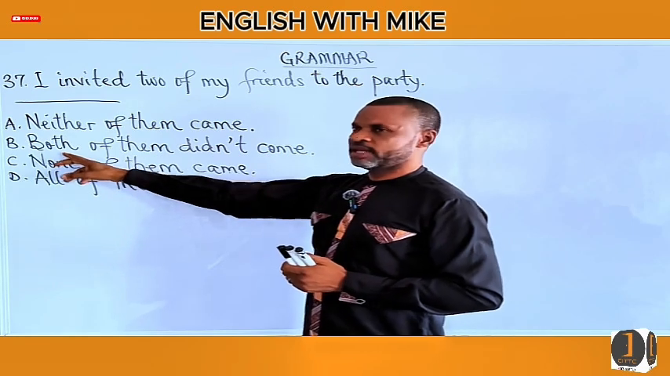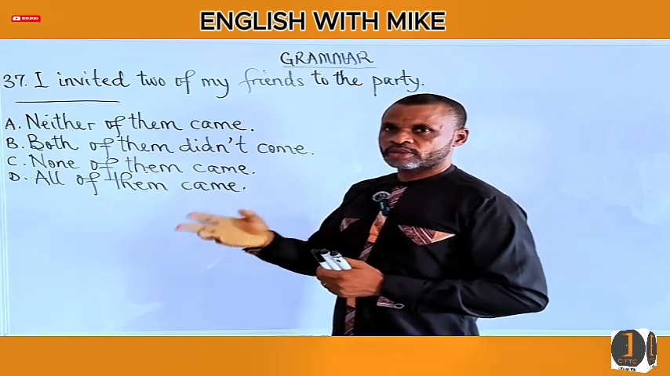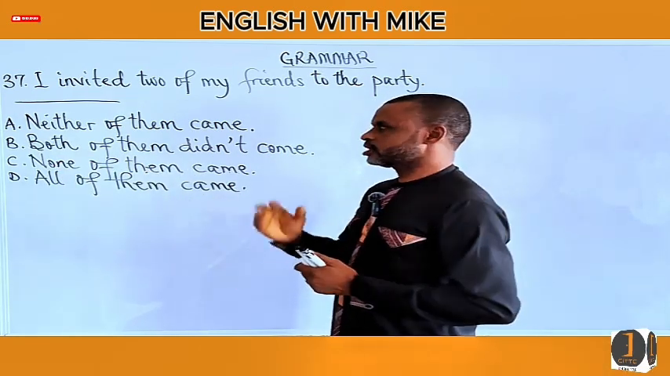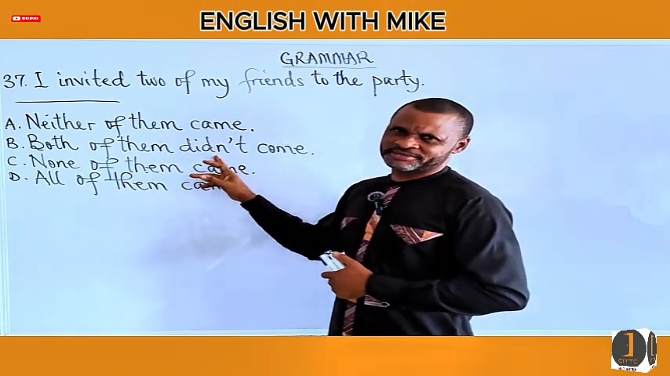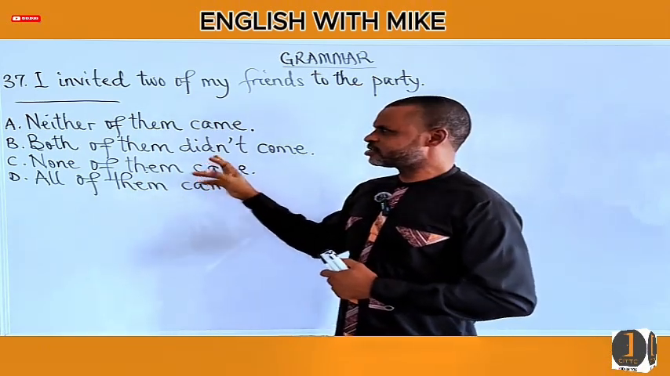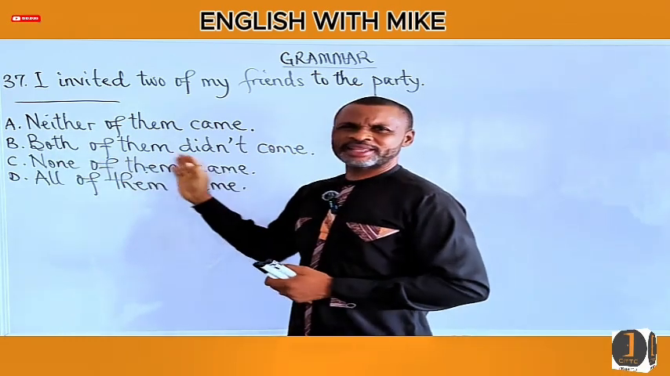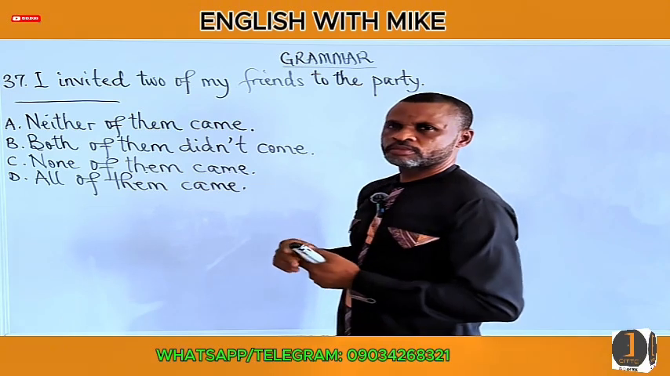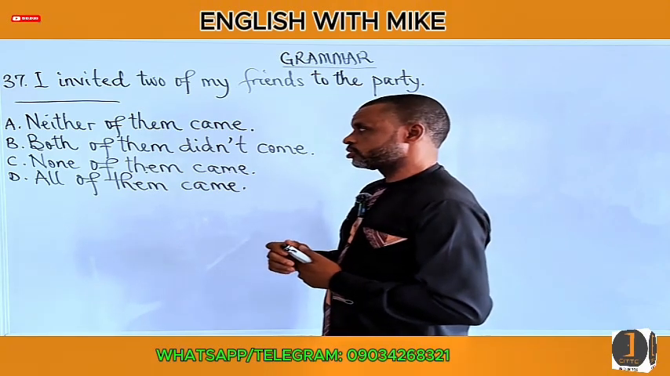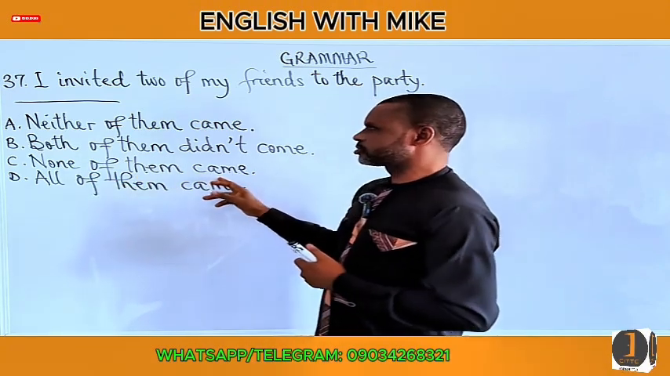Both means the two, and that's positive. The two in the positive sense. But didn't is negative. So can we combine them like that? Both of them, both positive, didn't, negative, come? No. None of them came.